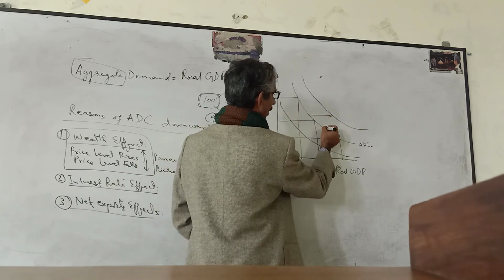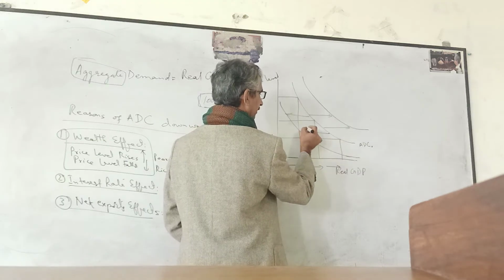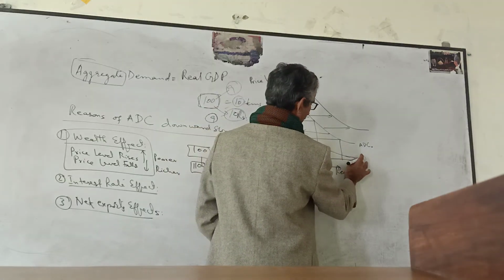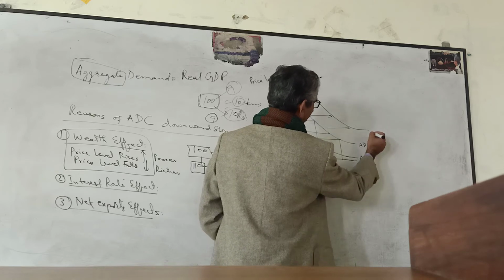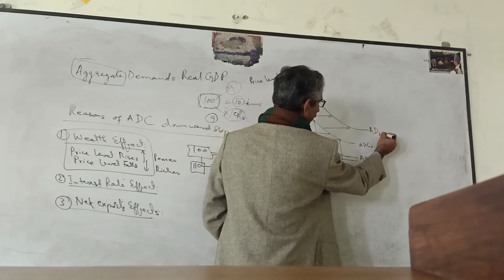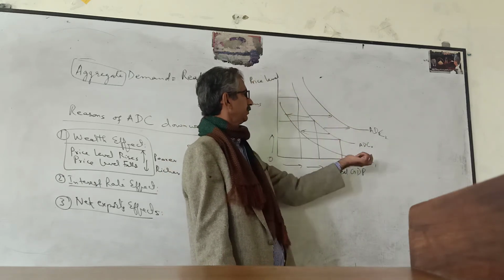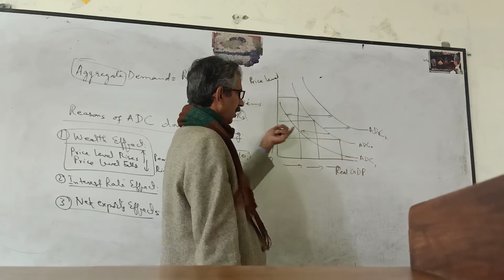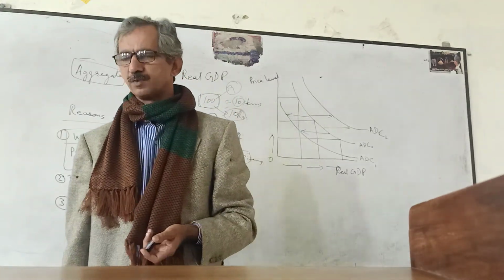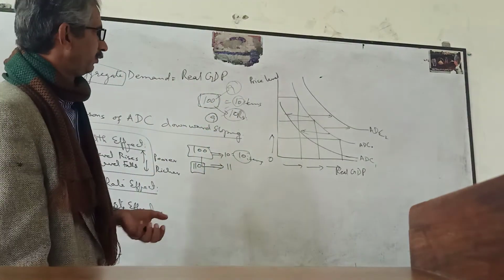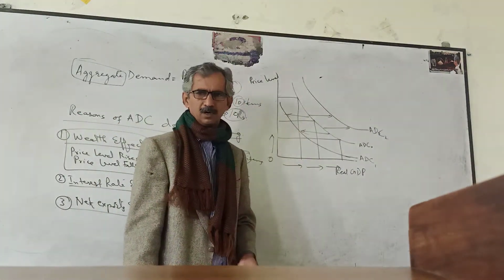The aggregate demand curve can shift outward or inward. If this one is the original aggregate demand curve, then when the demand curve shifts inward, demand falls.